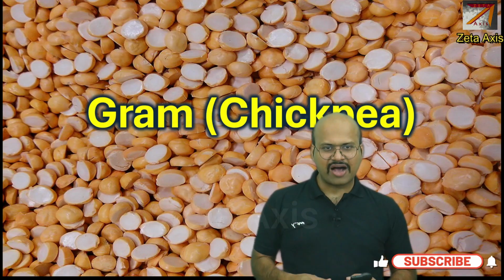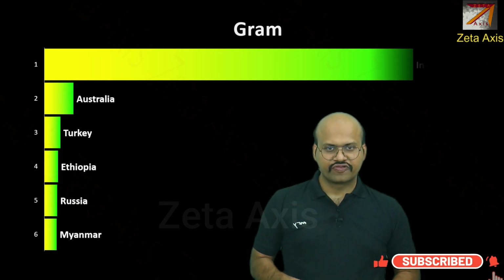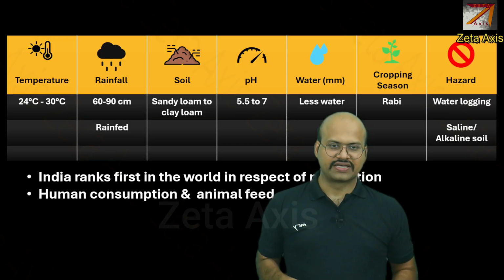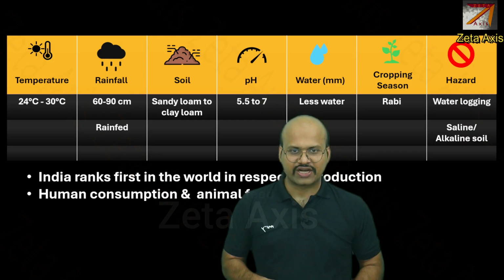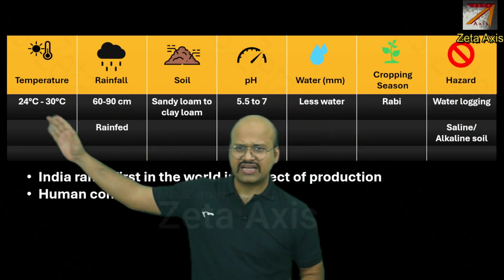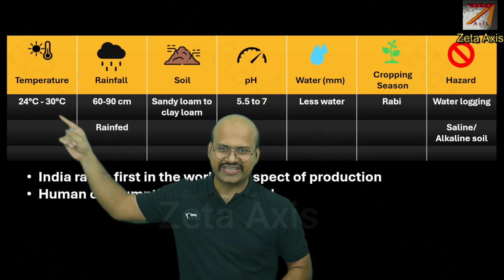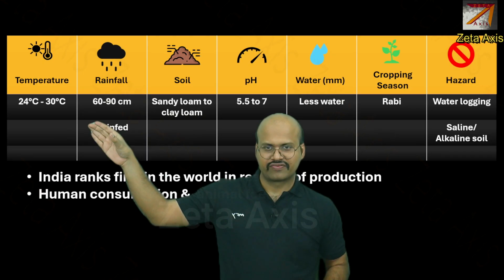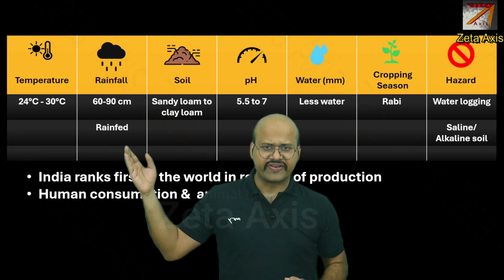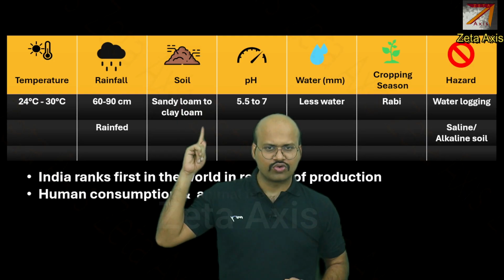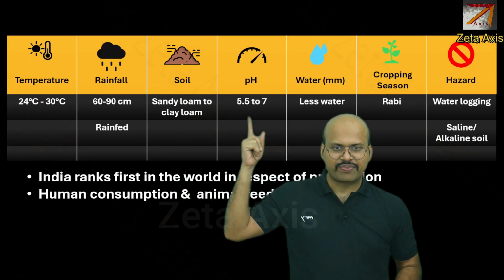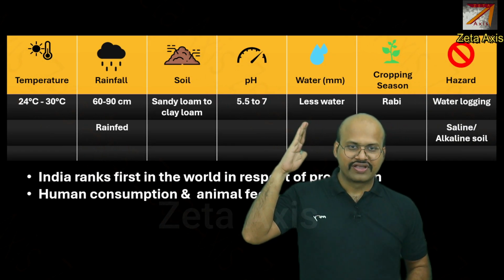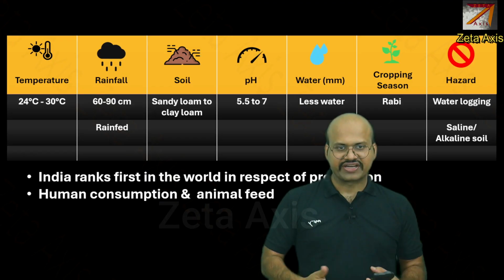Now let's see gram, which is also called chickpea. If we see the global production of gram, then India is the leading producer of gram across the world by a very big margin. And if we see the conditions which are required for gram production, then it requires slightly warmer temperature from 24 to 30 degrees Celsius. However, it is a Rabi crop. It requires very less rainfall, from 60 to 90 centimeter. It is a rain-fed crop. The soil it requires is sandy loam to clay loam. The soil is 5.5 to 7 pH, that is slightly acidic. It requires very less water. Therefore, it is important from a groundwater recharge perspective.